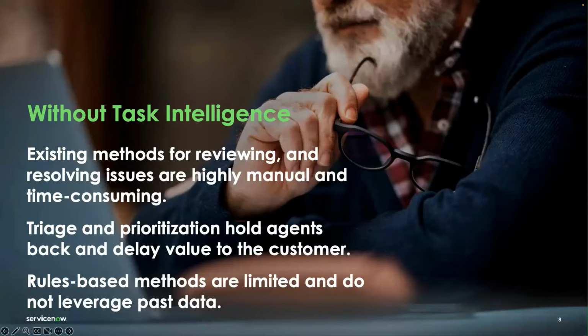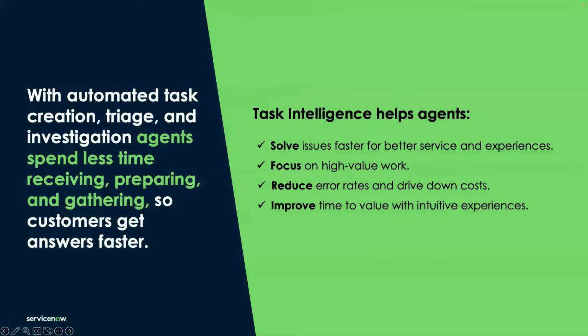This is where task intelligence can help. Task intelligence uses machine learning to help agents spend less time on the steps of receiving and preparing the case, so they can actually focus on solving that case. And in turn, your customers get their answers faster. It also helps to reduce errors by automating the repeatable steps. And all of that is available without costly configuration, which enables a fast time to value.